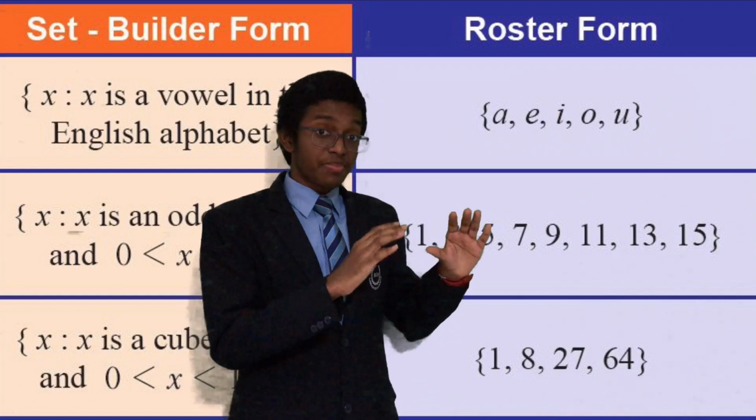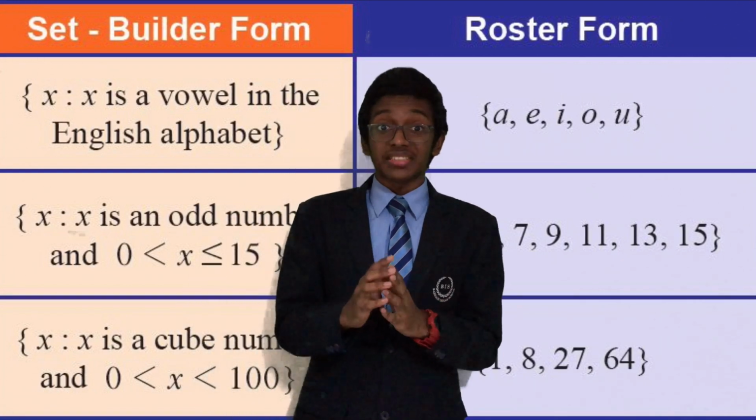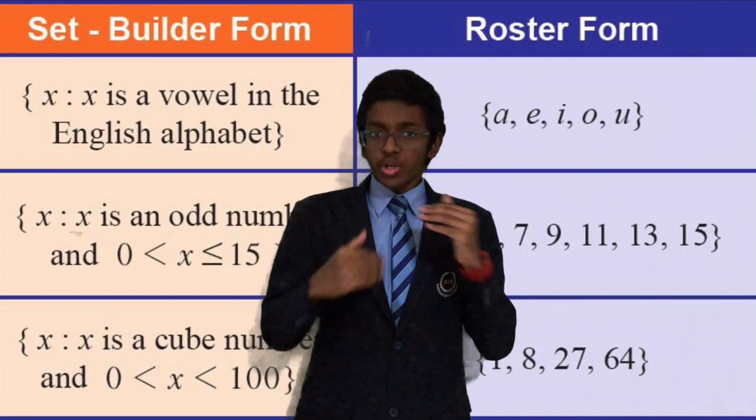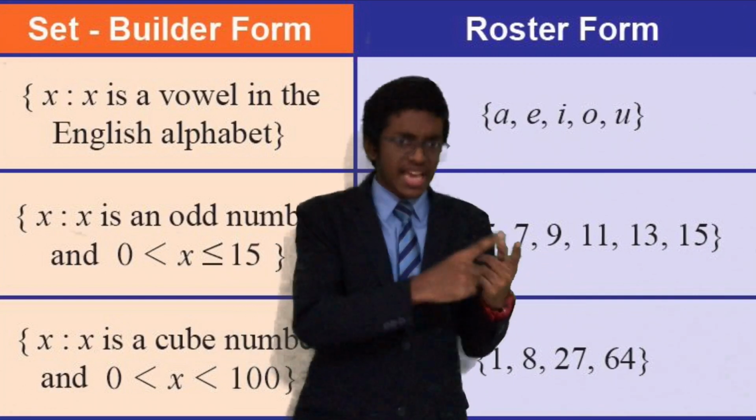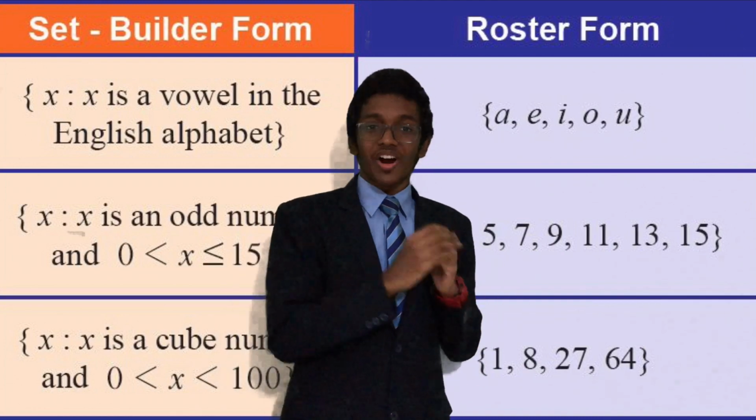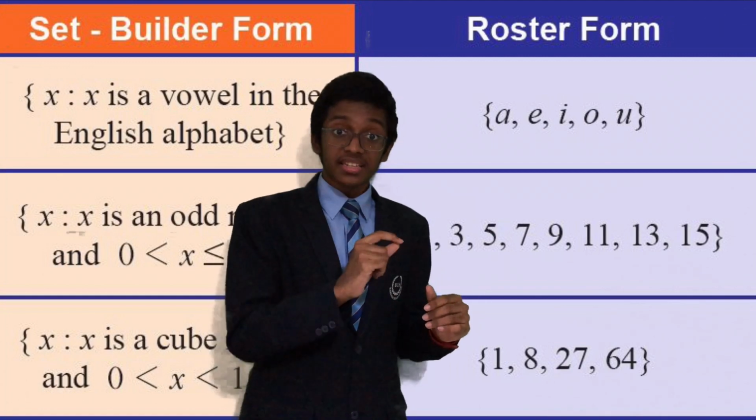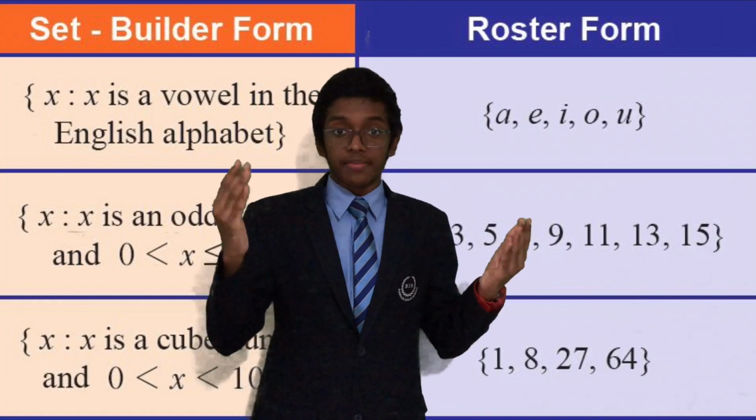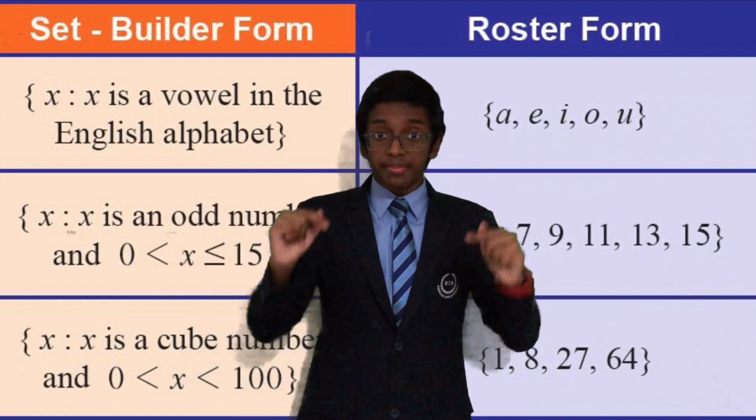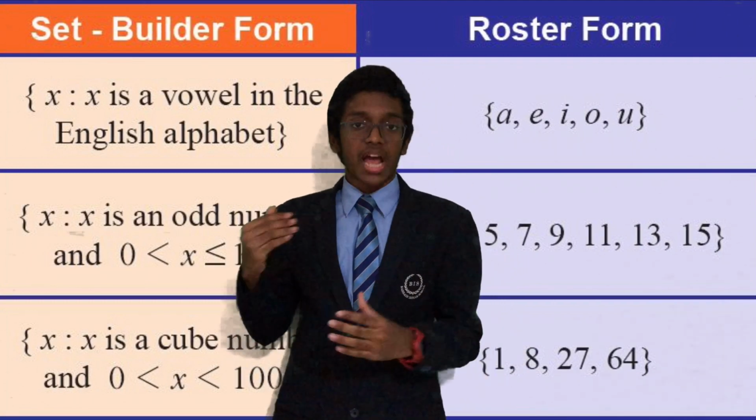But when it comes to set builder, we are building a set, and that means the set must have a common property. What do we notice in these letters A, E, I, O and U? That is, these are vowels of the English alphabet. Hence, when we are representing in a set, for example, let the set be V. V is equal to, in curly brackets, x colon, x is a vowel of the English alphabet.